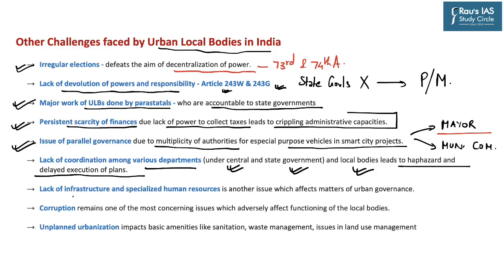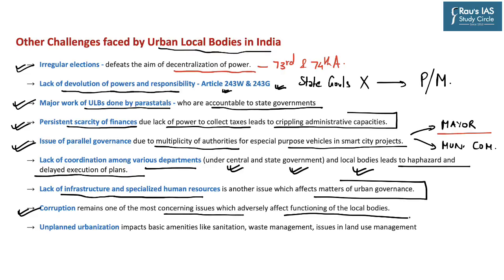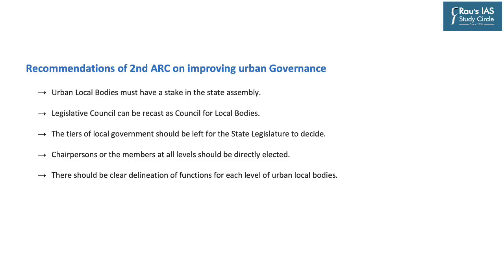It further mentions lack of infrastructure and specialized human resources. Now this becomes another issue which affects matters of urban governance. Obviously, corruption remains one of the most concerning issues adversely affecting the functions of local bodies, and unplanned urbanization impacting basic amenities like sanitation, waste management, and also issues in land use management, including that of drinking water in urban cities. Now, after going through the problems, let's go through the recommendations of the Second Administrative Reforms Commission and also